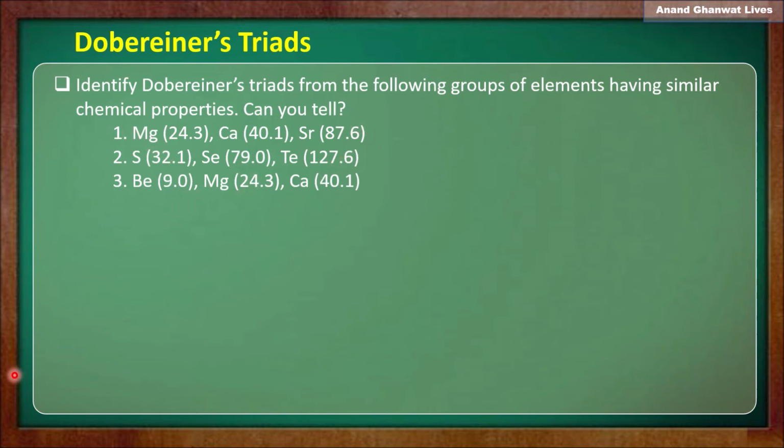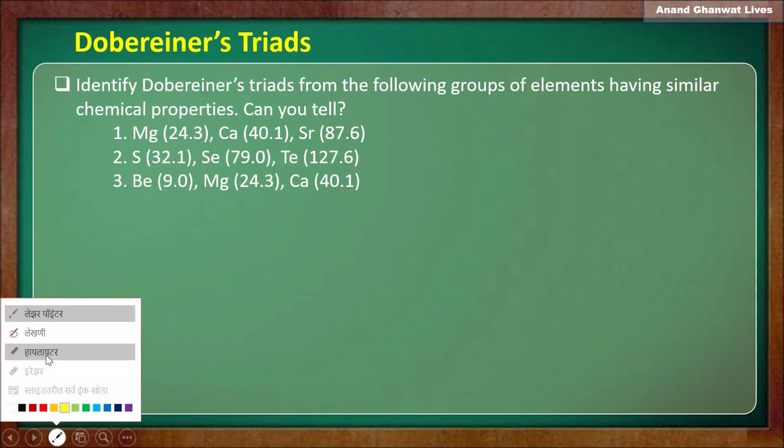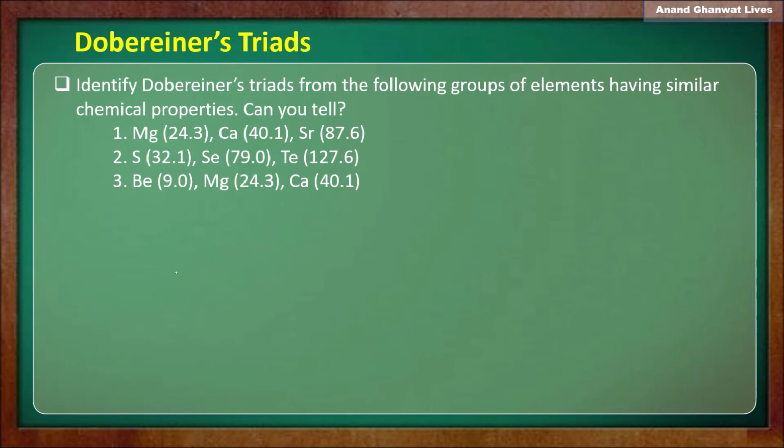So let us understand. The first is magnesium, which has atomic mass 24.3, calcium with atomic mass 40.1, and strontium with atomic mass 87.6.